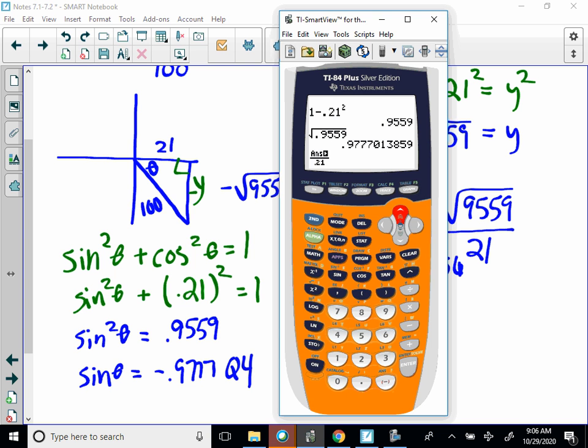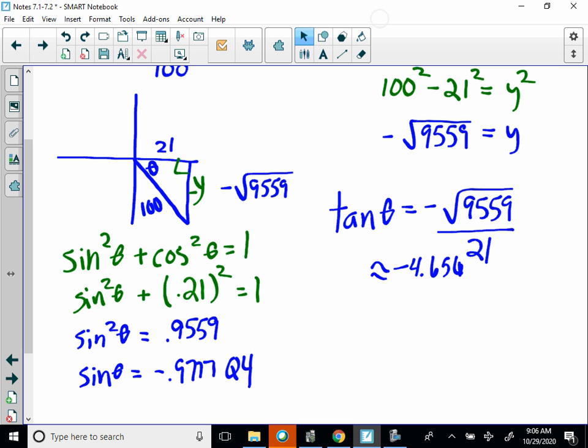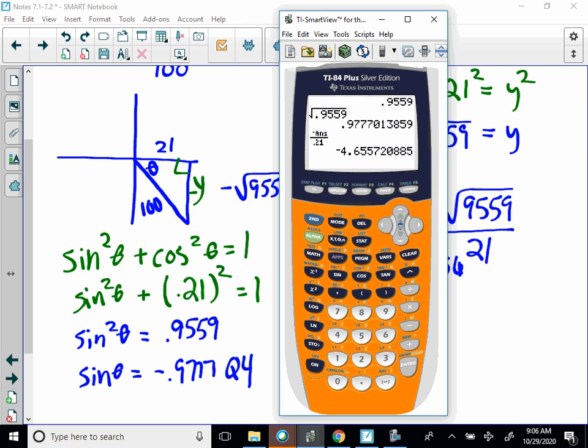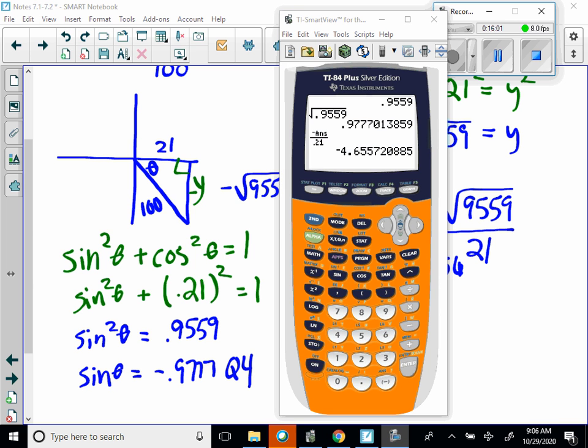And I need to go back up to the top and put a negative in there, don't I? Because the original didn't have it. And it gives me the same answer. So using a Pythagorean identity will get me there. Using the bow tie method will get me there. Okay, so you have to decide which one is best for you, because you have more than one way to solve that problem now. So I'll put that back up and pause the screen if you need to. I'm going to the next.